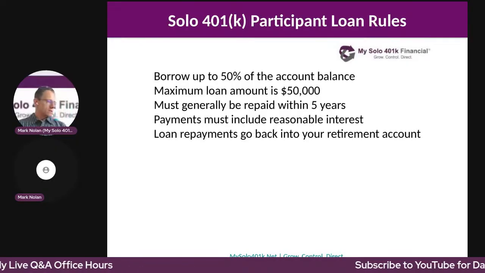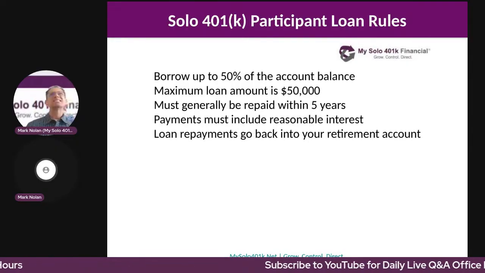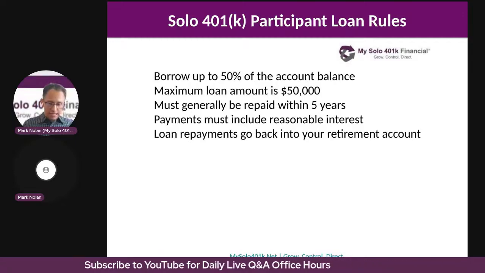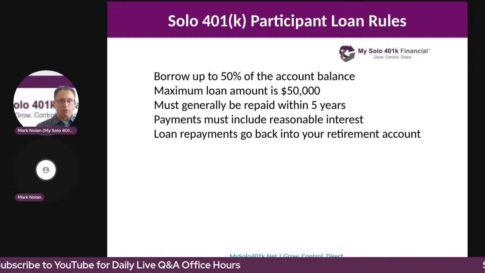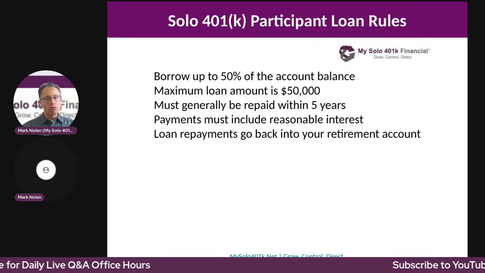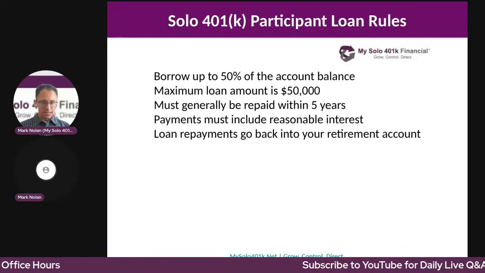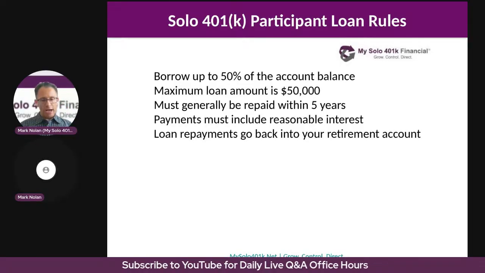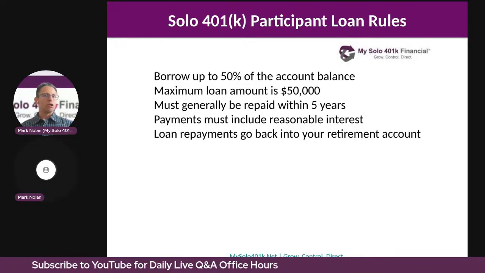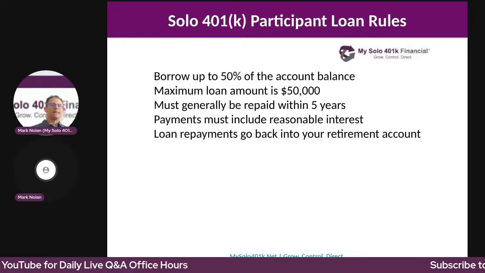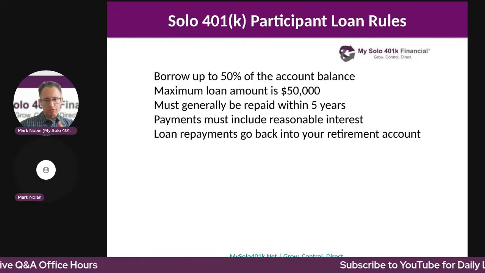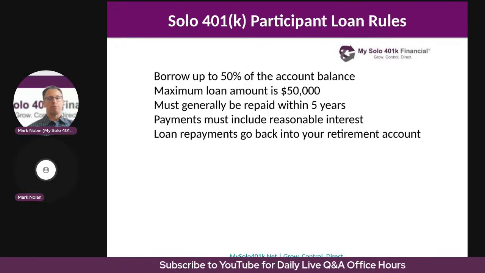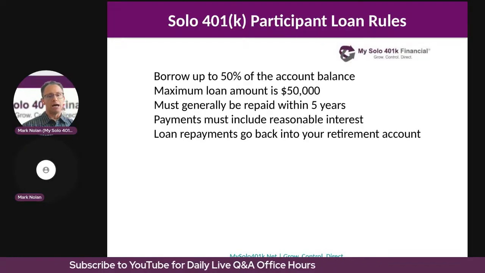Now, let's talk about investing in C corporations. While retirement accounts like self-directed IRAs and solo 401k plans cannot own S corporation stock, as I mentioned earlier, there are ways that you can invest a solo 401k or a self-directed IRA in a C corporation through a stock purchase. However, special planning considerations apply.